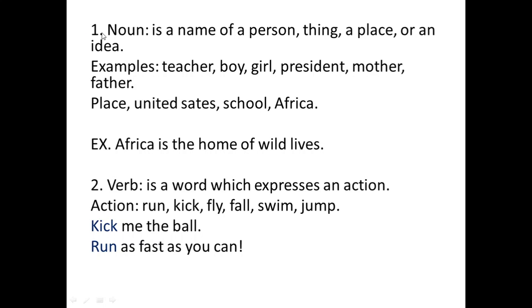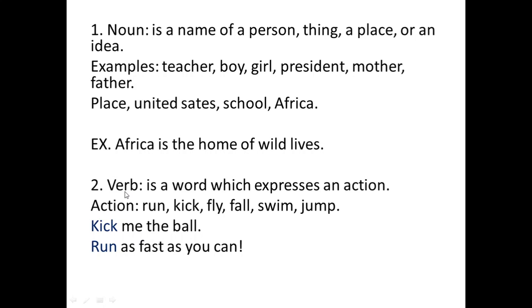So first of all, we have noun. What is a noun? A noun is the name of a person, thing, a place, or an idea. And the examples: teacher, boy, girl, president, mother, father, and so many other things. For place, we have, for example, the United States, school, Africa. Okay, so these are places, right? And this is a complete sentence with a noun: Africa is the home of wildlife. So here you have to know that this is a noun. So of course this is the first type of parts of speech, which is noun, right?